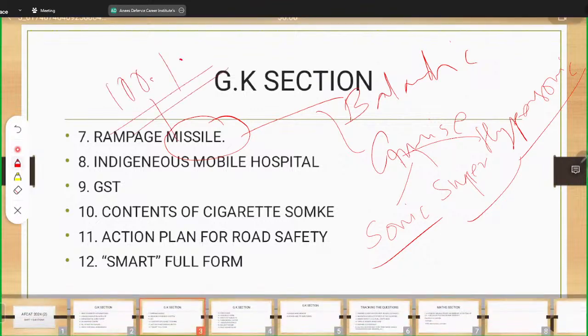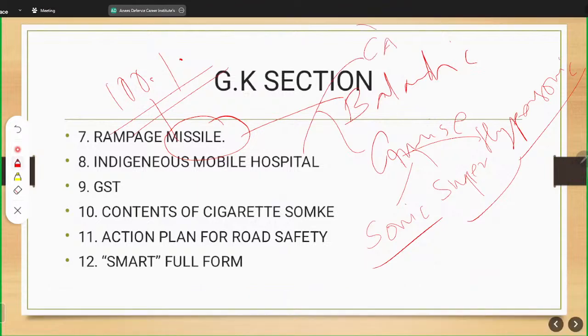Next is indigenous mobile hospital. So this is a current affair. There is a chance that you may know, or there is a direct complete chance that you may not know this question. Then the ninth question is related to GST.